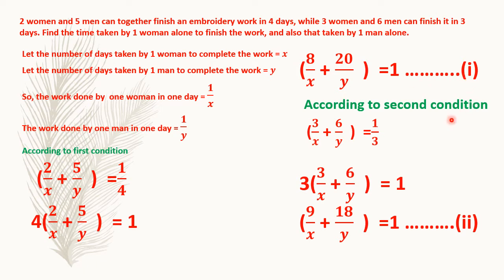And what about the second condition? Again you transpose 3 to LHS, multiply by 3, you get 9 upon x, and 18 upon y is equal to 1. This is the second condition. Now these two are the equations on which we will work. Equation 1 and equation 2. And we will use our substitution and elimination methods.